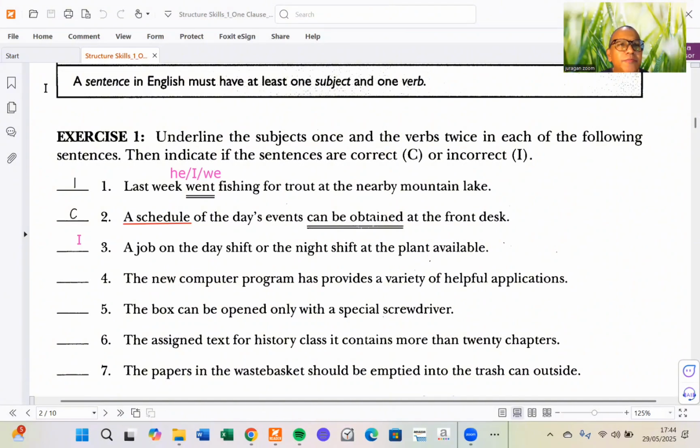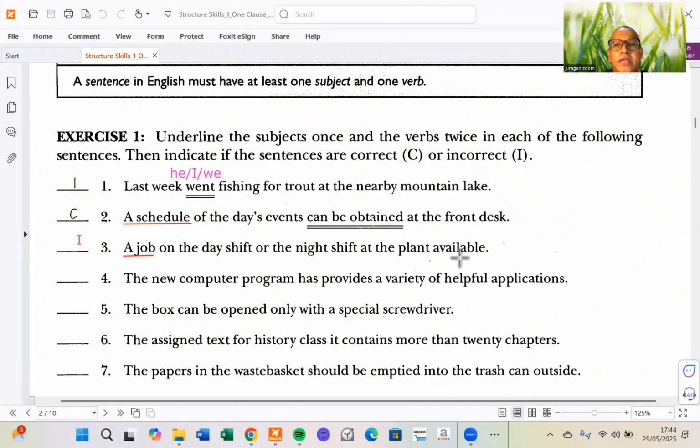Again, like I said before, you need to identify the subject and the verb. Can you find it? A job on the day shift or the night shift. We can say this is the subject, but we need to find the core noun. A job on the day shift or the night shift at the plant, so the core noun is a job. This is the subject.